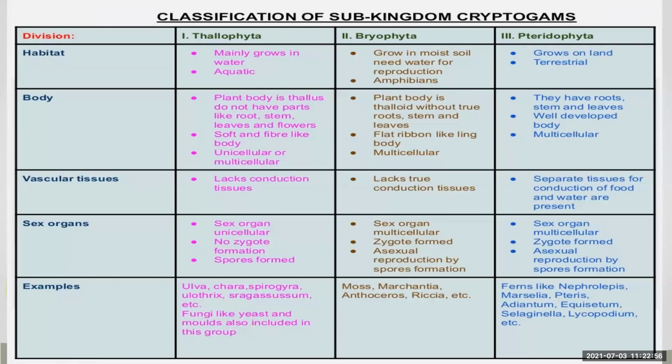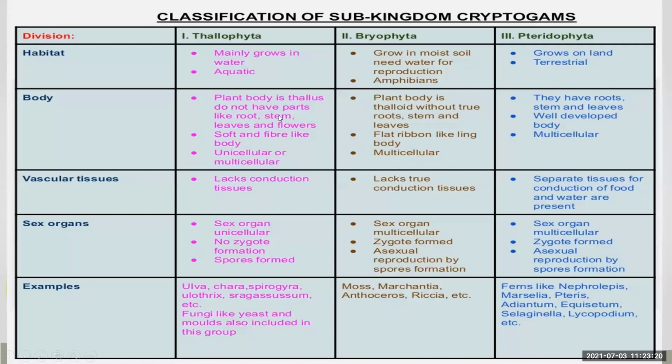They do not have true roots, true stem, and true leaves. The body is flat, ribbon-like, long, and they are multicellular. In Pteridophyta, they have true roots, stems, and leaves, and their body is very well developed, composed of many cells. That is why multicellular.